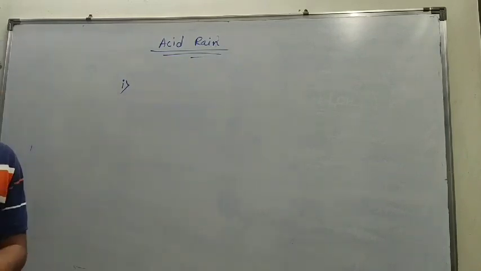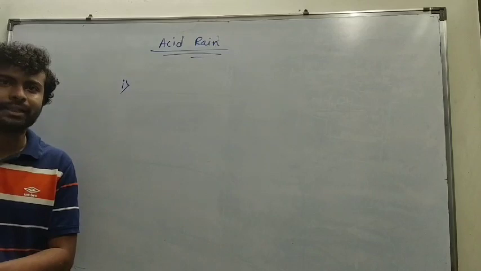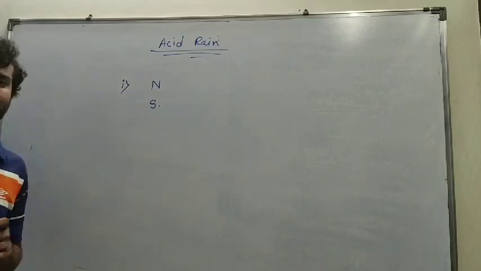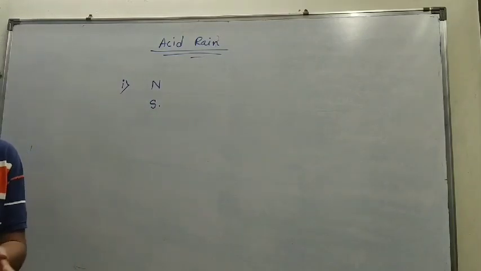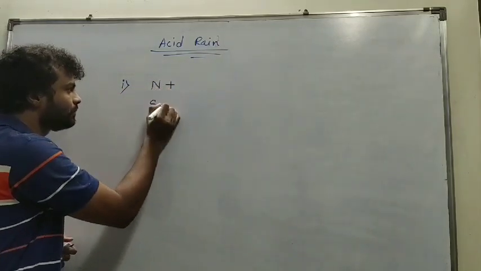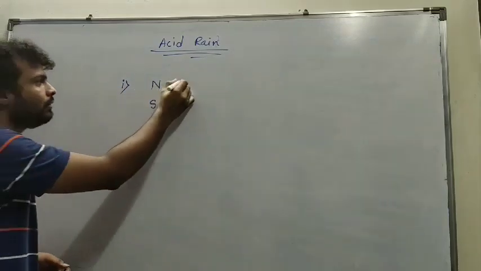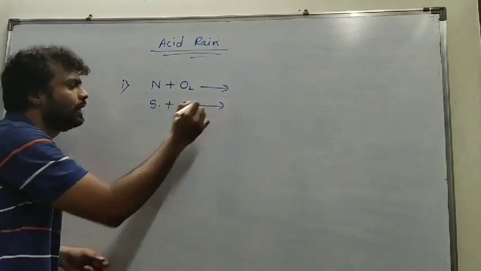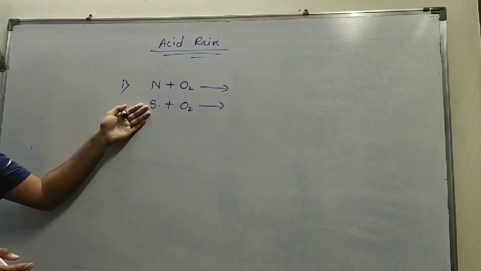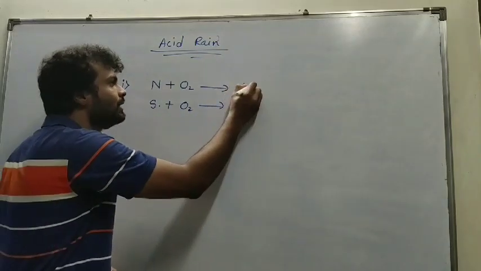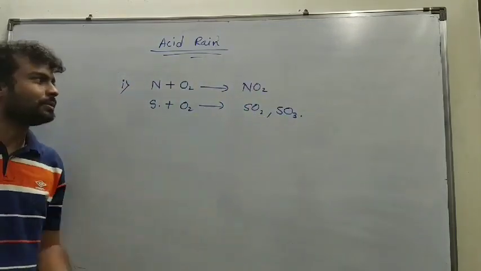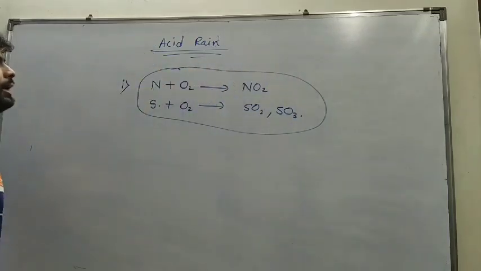The fossil fuel or petroleum oil which is burnt in many vehicles or factories contains nitrogen and sulfur as impurities. Petrol which is burnt in your vehicles contains some amount of nitrogenous substance and sulfur. When this nitrogen and sulfur is burnt along with the petrol, it produces nitrogen dioxide and sulfur dioxide as well as sulfur trioxide. This is the first process involved in acid rain.